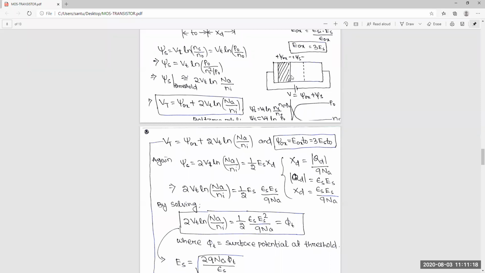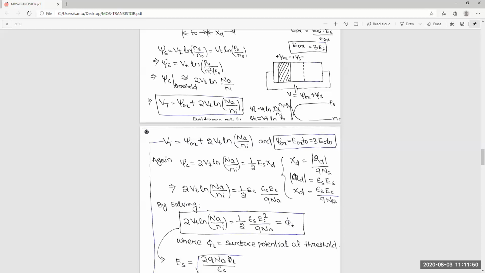Here Q is the surface charge per centimeter square at this surface, and QNA is per centimeter cube. So from this equation you can calculate XD. Q charge is equal to epsilon S into ES at surface, and XD is equal to ES by QNA.